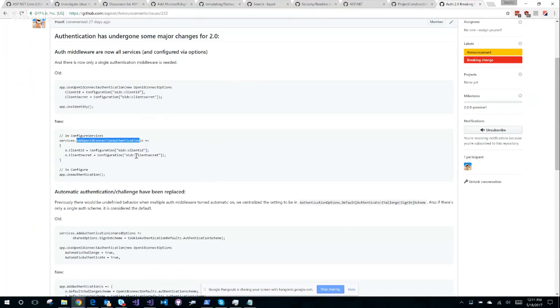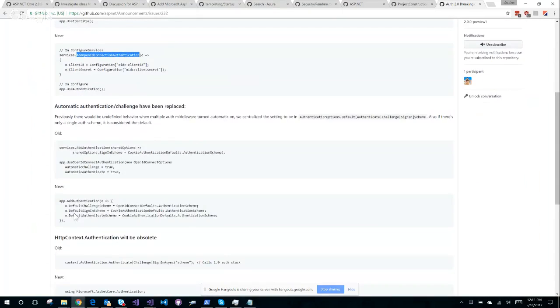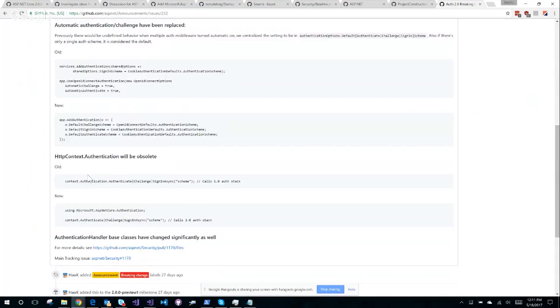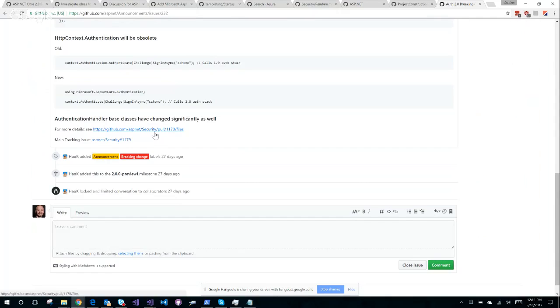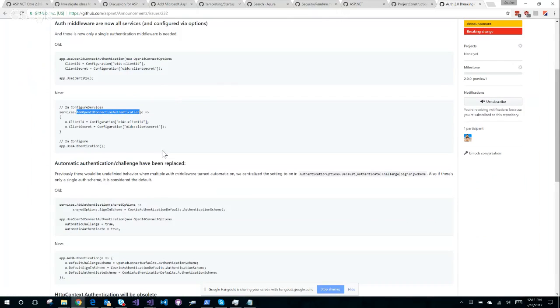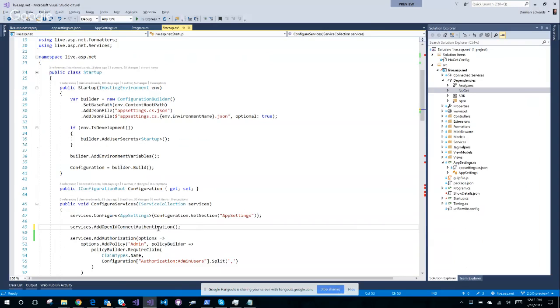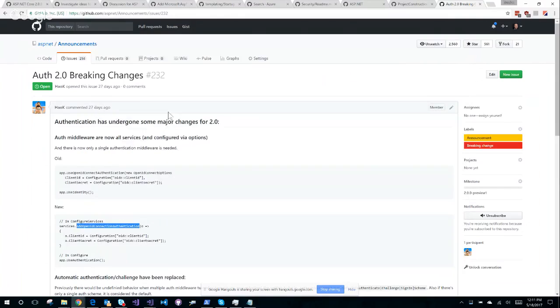Okay. And that looks similar. Then you add auth, authentication will obsolete. For more details, see this. Main tracking issue is this. I'm not seeing that helper method for Azure AD, which is obviously what this thing is supposed to bring in.